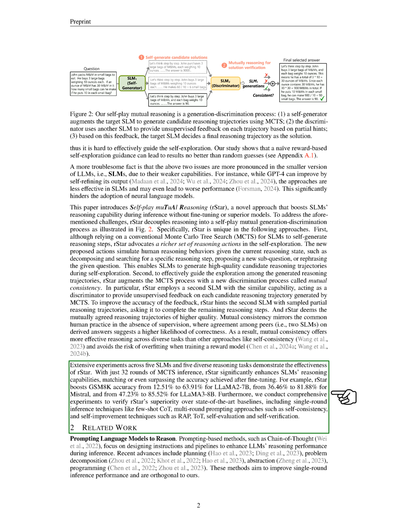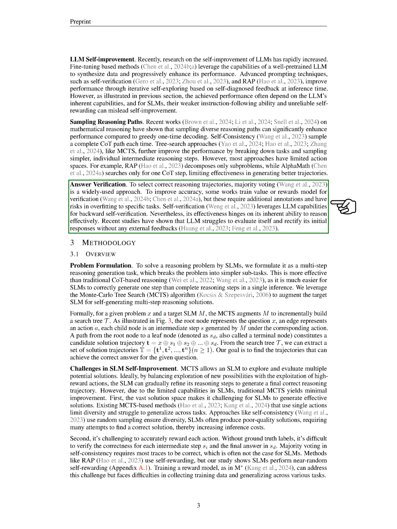We also conduct thorough experiments to confirm rStar's superiority over state-of-the-art methods, including few-shot chain of thought, self-consistency, and various self-improvement techniques. In the following sections, we will explore related work, including prompting methods, self-improvement strategies, sampling reasoning paths, and answer verification techniques.